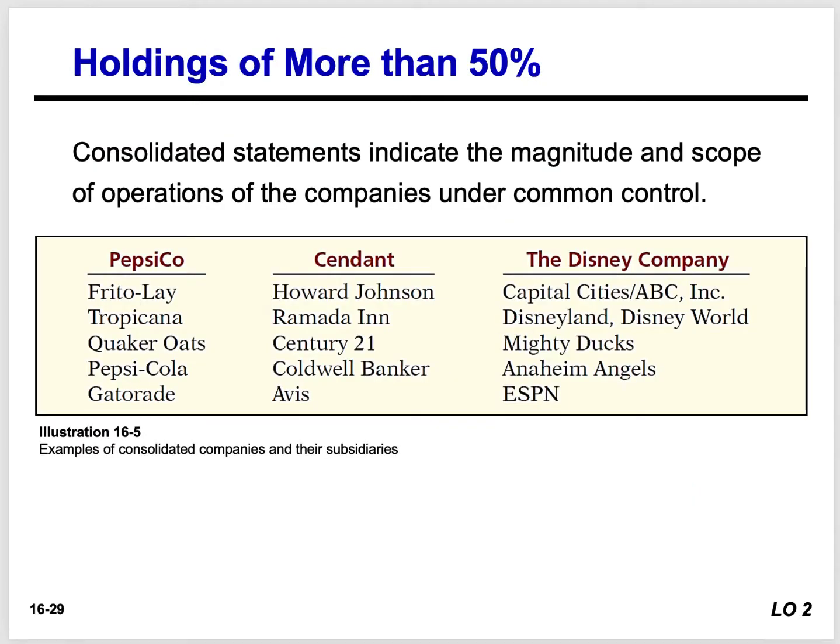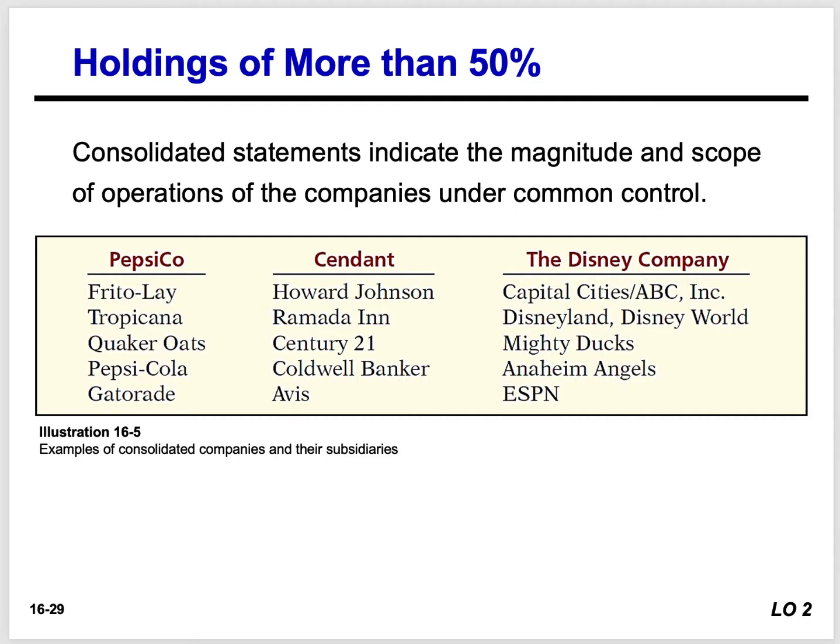Okay? So again, some examples of the magnitude of corporations that purchase 50% of somebody else's stock, right? So look at PepsiCo. Who does PepsiCo own? Well, they own Frito-Lay. They own Tropicana. They own Quaker Oats. They own Gatorade, right? So what happened? Well, PepsiCo just went out on the market and said, I'm buying 50% or more of your shares, okay?